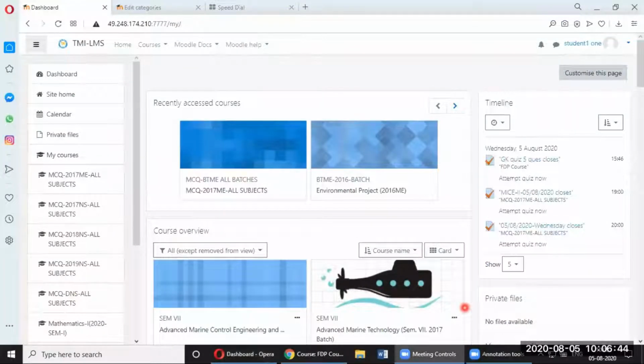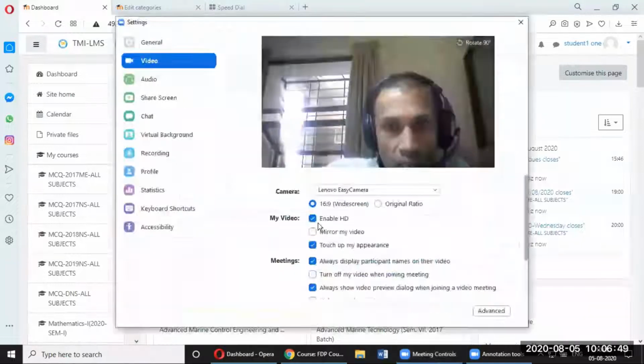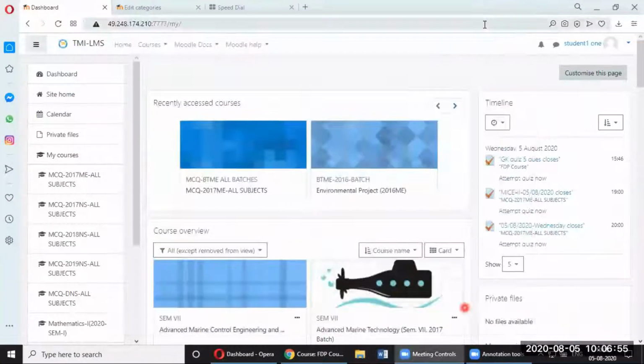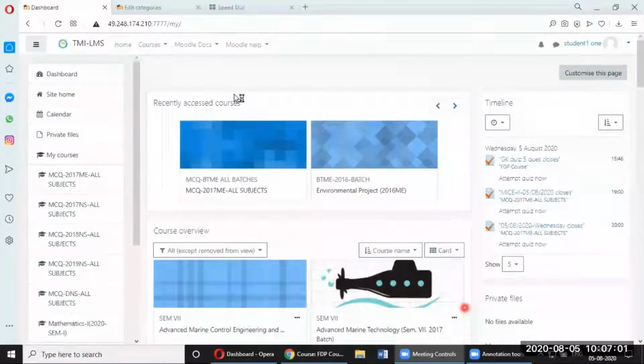Video settings. No, from my side, sir, enable HD, that is on, so it should not be blur. So it might be an internet bandwidth issue, so that is why the screen may be coming blur. From my side, HD is enabled.